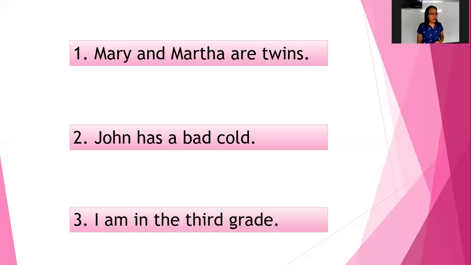So you have here letter M. Here, Martha. We made it capitalized, then we added the S. So you have Mary and Martha are twins. Then the next one, John, letter J is capitalized, has instead of have, and then you have a bad cold and period at the end. And number 3 remains the same because we did not correct anything. I am in the 3rd grade. Okay, that's all for our DLR today, Daily Language Review.